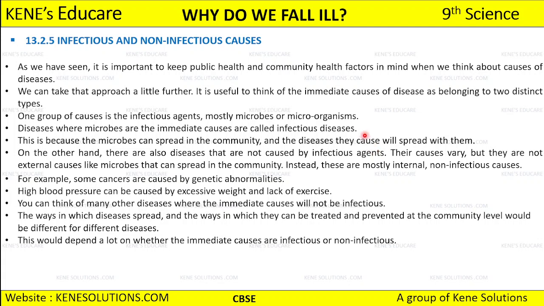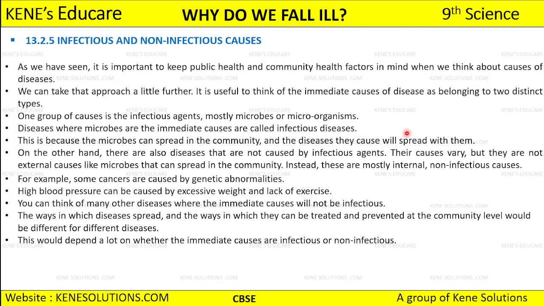Now, why is it an infectious disease? Because the microbes can spread in the community, and the disease they cause will spread with them. Why do we call them infectious diseases? Because they have been caused by microorganisms. Suppose I am having an infection because of an infectious agent.